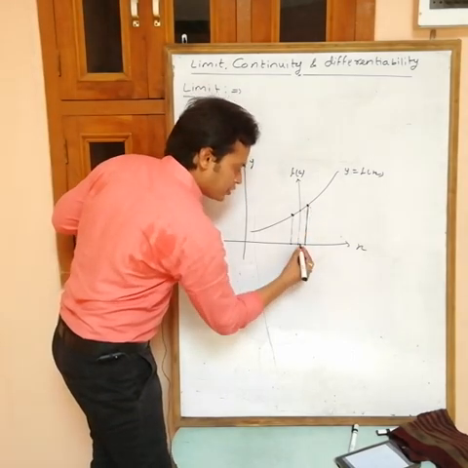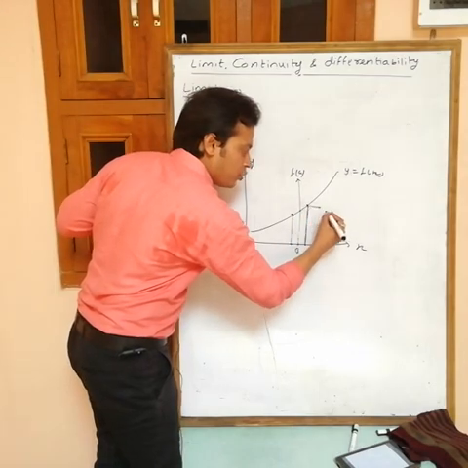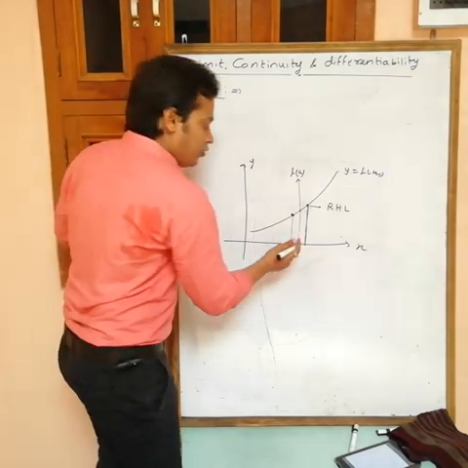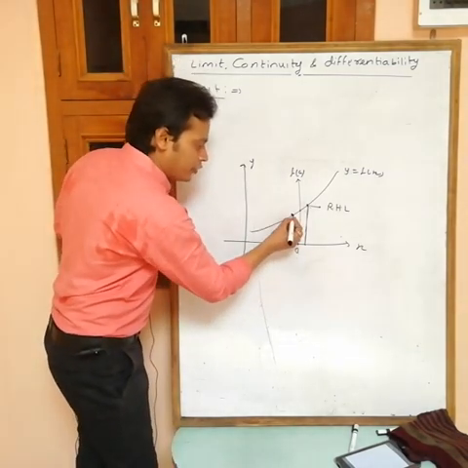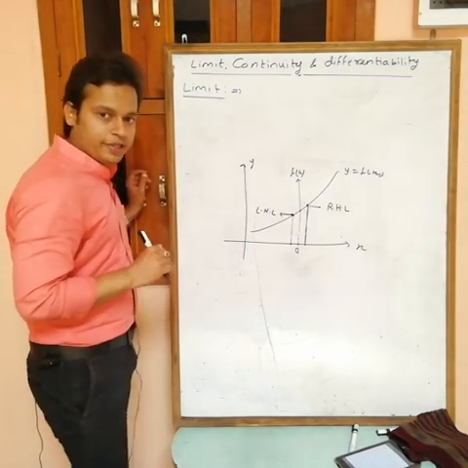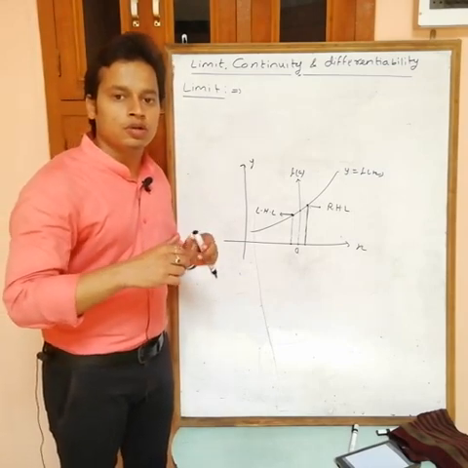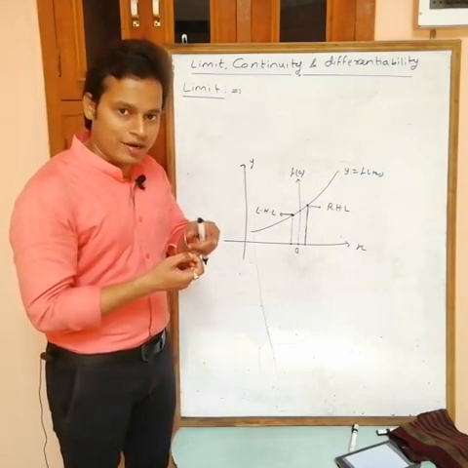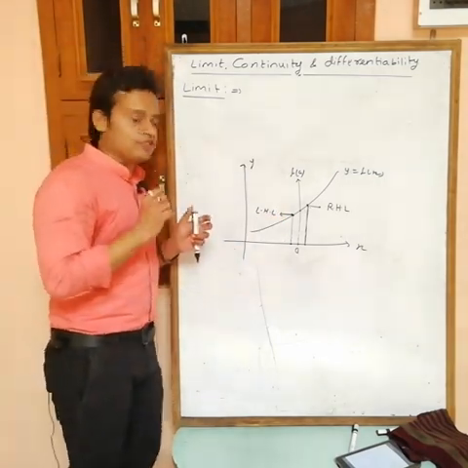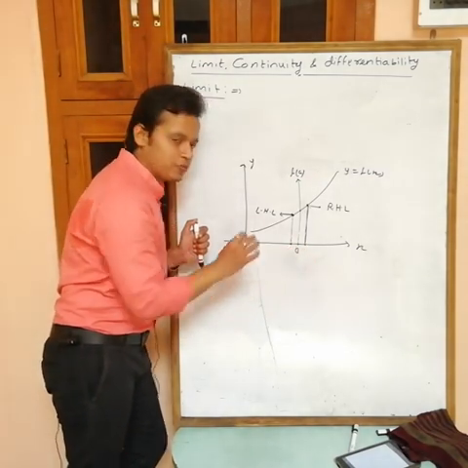Value of the function at right side point is known as right hand limit, and value of the function at left side point is known as left hand limit. So RHL, what is the RHL? RHL is the value of the function at just right side point to a, and LHL is value of the function at just left side point to a.